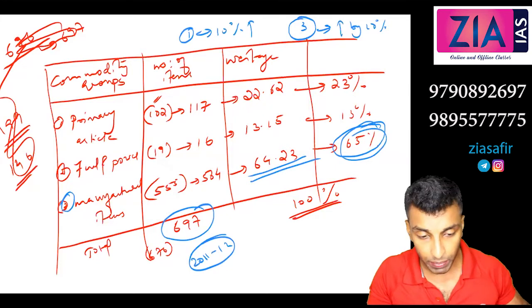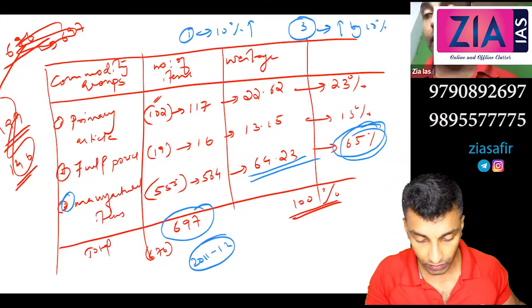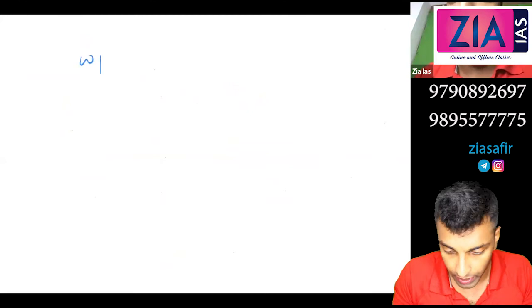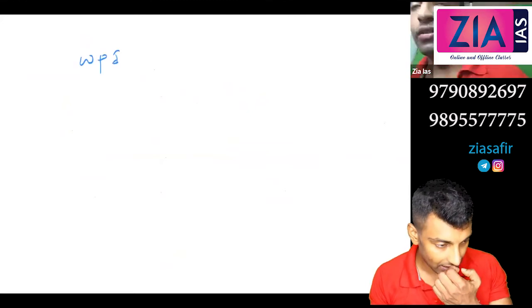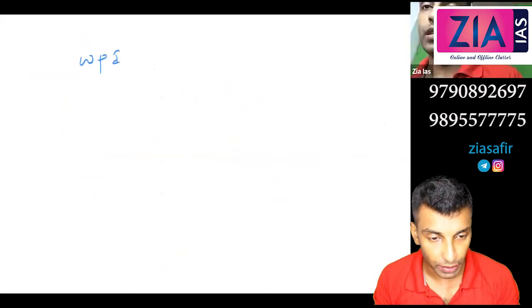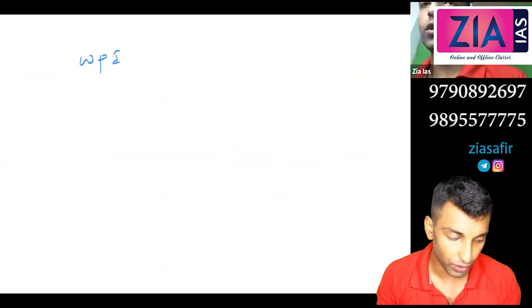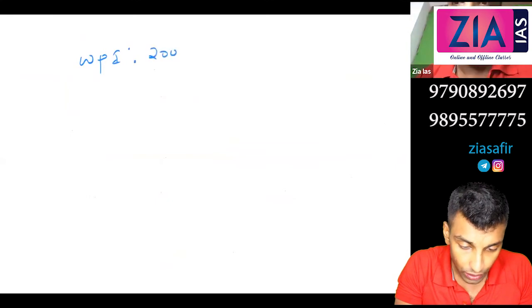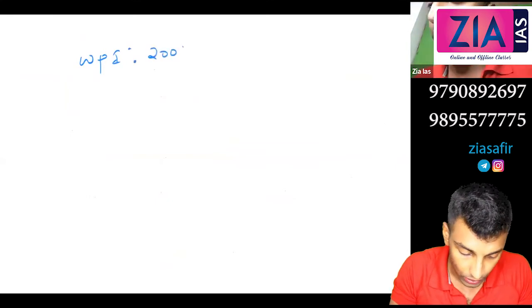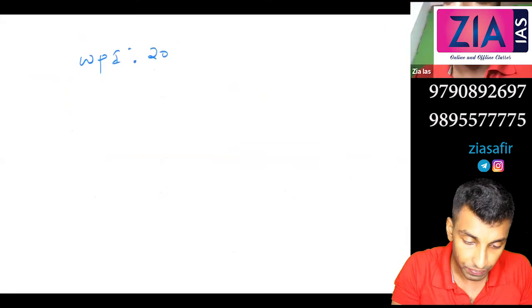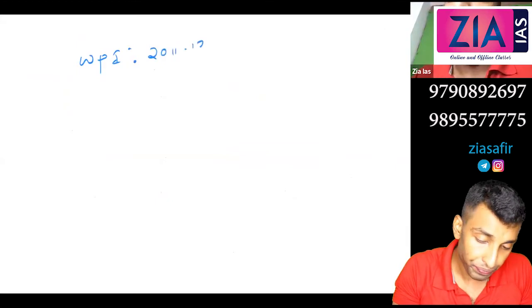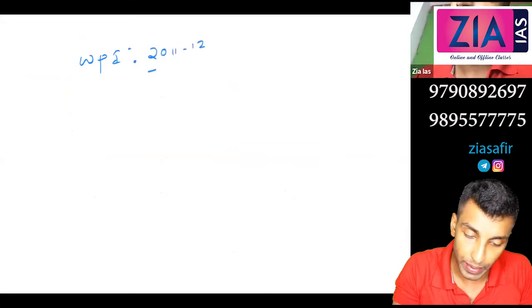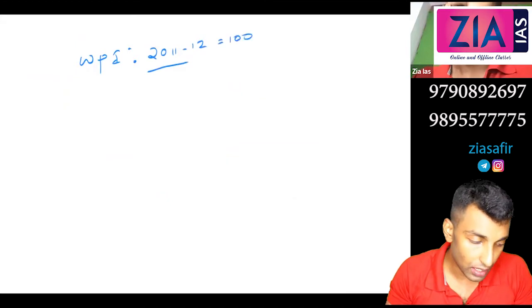Now we will see the calculation part. Any doubt here? So I've told you this is an index number. When we talk about WPI, WPI is actually an index number. In fact, when we discussed national income, we discussed the GDP deflator. There also I have talked about this. How will you write this? WPI colon, the base year 2004-5. In fact, now it is 2011-12, right? So 2011-12. And this is the base year, the base value will be 100. So this is how you will write.